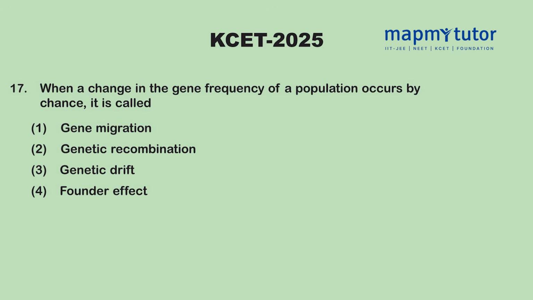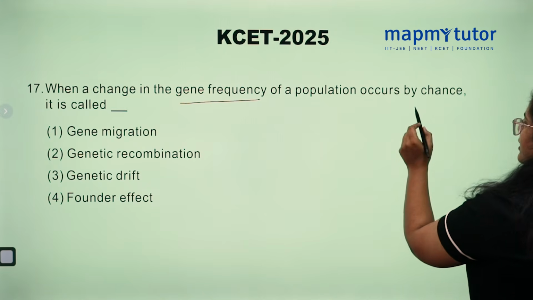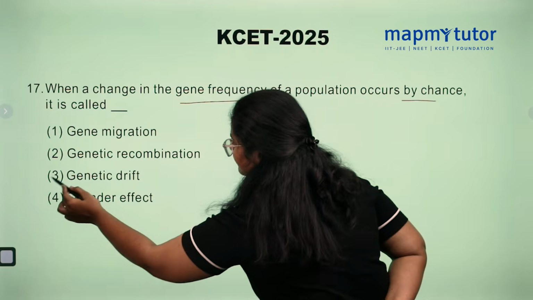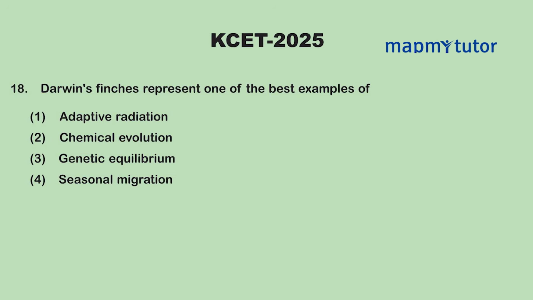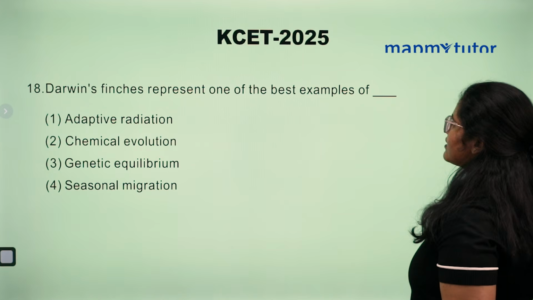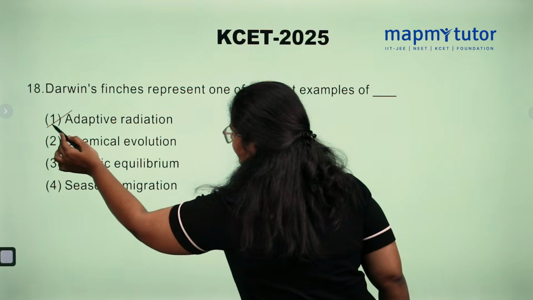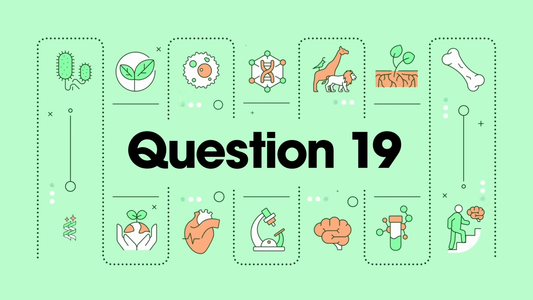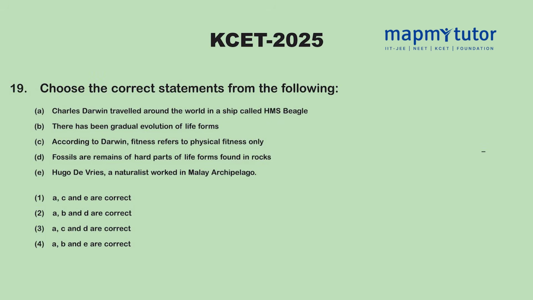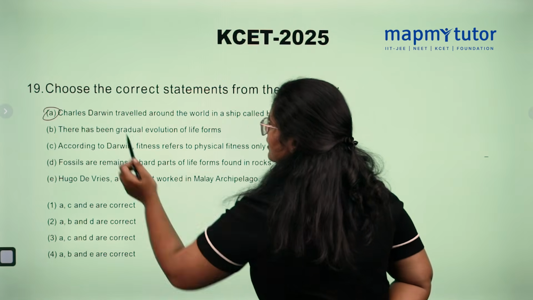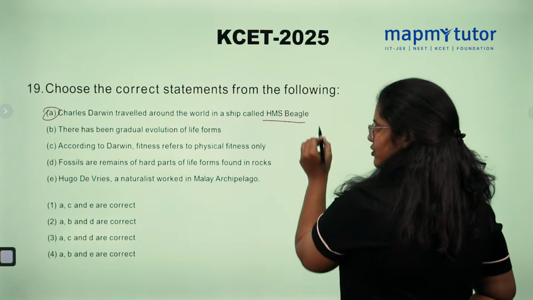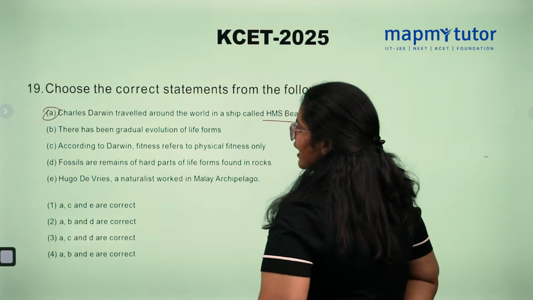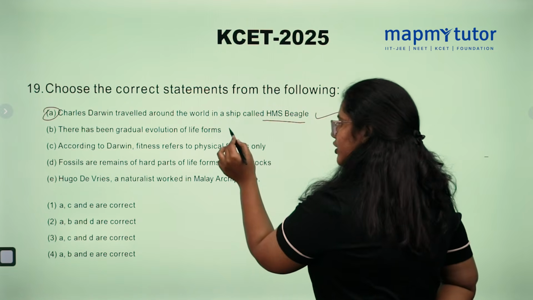When a change in gene frequency of a population occurs by chance, it is called genetic drift. Darwin's finches represent one of the best examples of adaptive radiation. Choose the correct statement from the following. Option A, Charles Darwin traveled around the world in a ship called HMS Beagle? True. There has been gradual evolution of life forms? True.